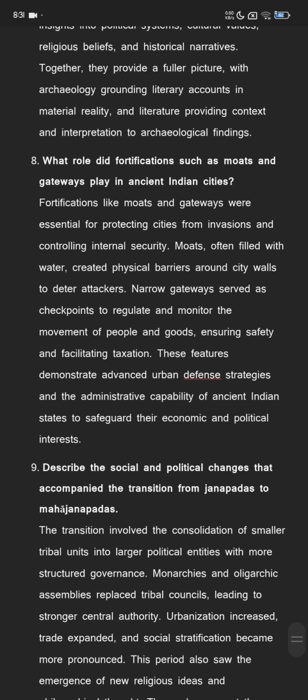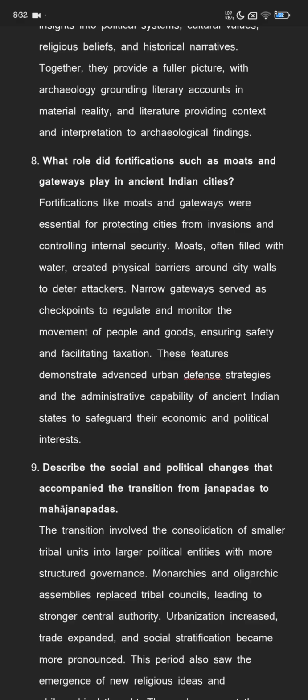What role did fortifications such as moats and gateways play in ancient Indian cities? Fortifications like moats and gateways were essential for protecting cities from invasions and controlling internal security. Moats, often filled with water, created physical barriers around city walls to deter attacks.